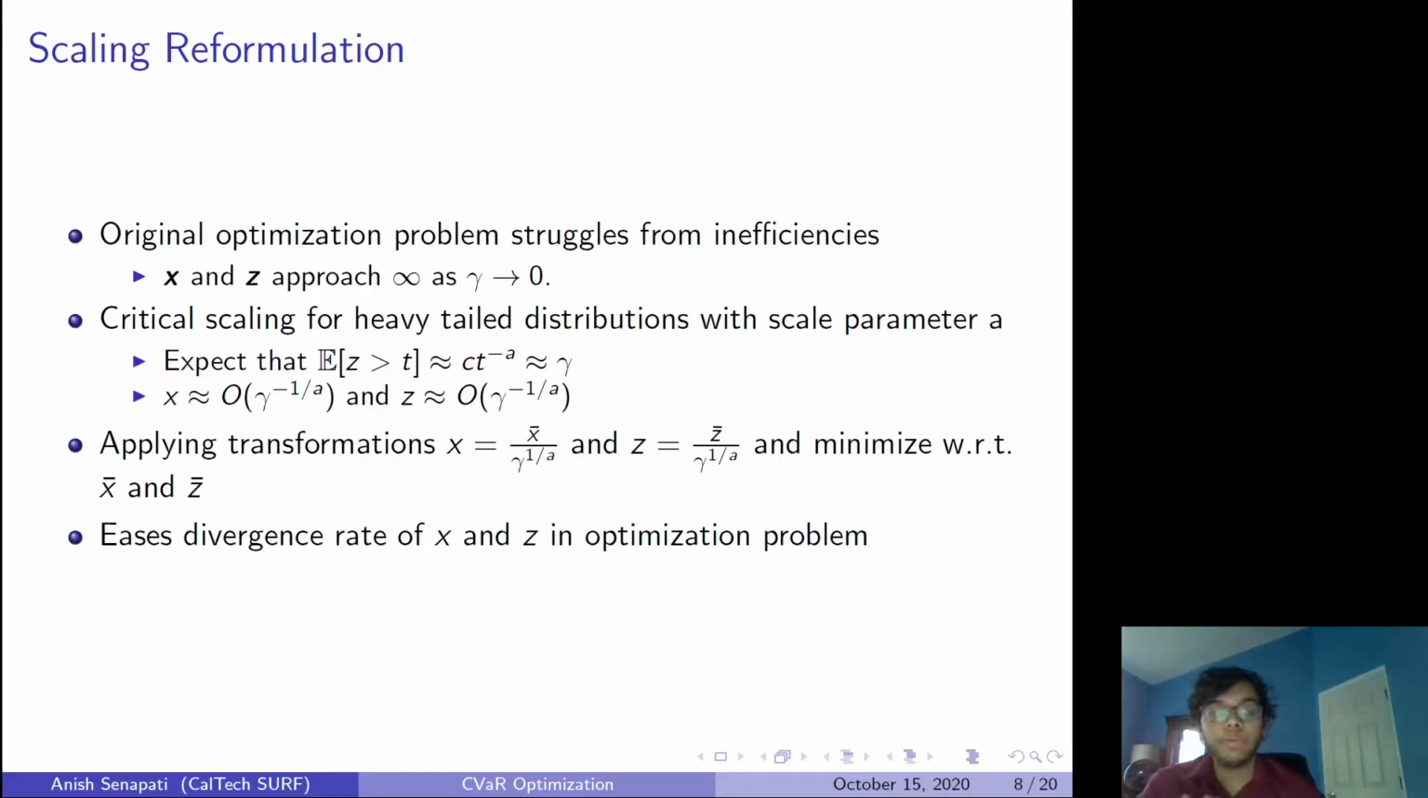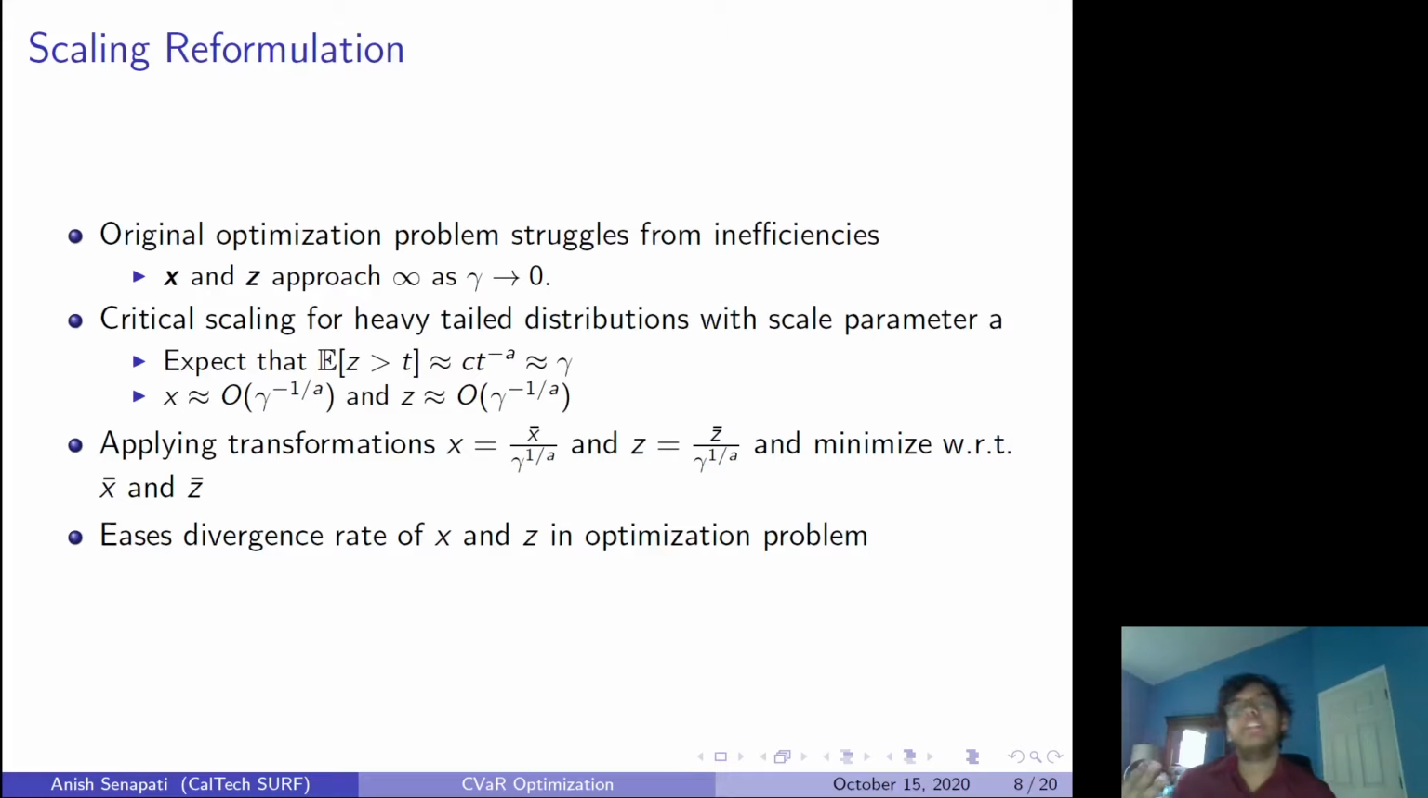You can say x is equal to x bar over a certain factor, gamma to the 1 over a, where a is the scale parameter of the heavy tail distribution. And you can also say z is equal to z bar over gamma to the 1 over a. Once you apply these two transformations, you can minimize with respect to x bar and z bar. So this is more of an intuitive transformation rather than one that just immediately makes sense.